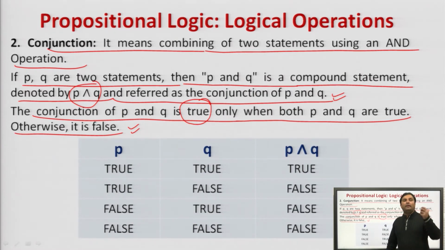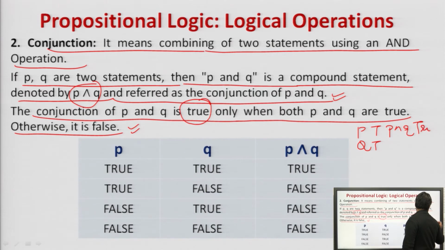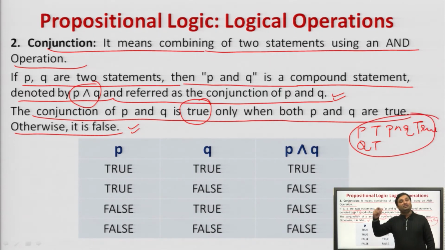If P is true, Q is true, then P and Q is true, otherwise everything will be false. This is the meaning of conjunction in propositional logic.